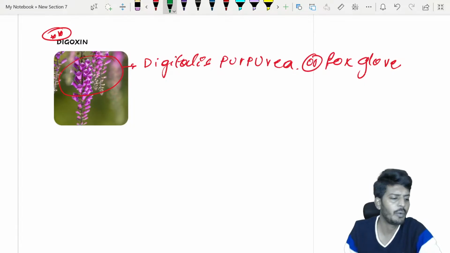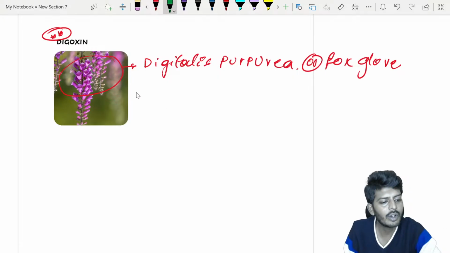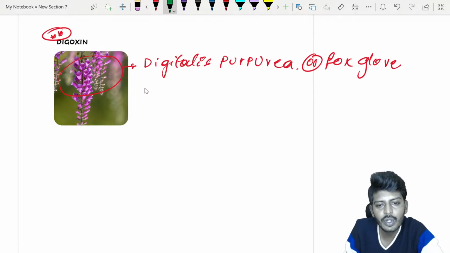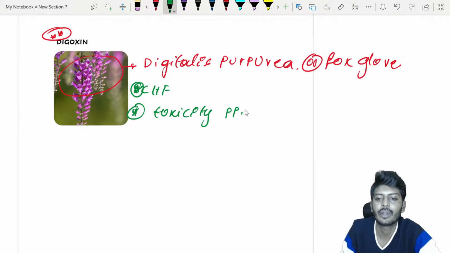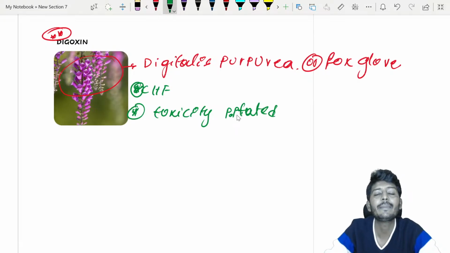Now, speaking of the foxglove plant, what are the clinical features of its overdose? Let's see all the important things and confusions. First and most importantly, digoxin is used in chronic heart failure. Now when will toxicity occur? Toxicity is precipitated by certain conditions. What do I mean by precipitated by?